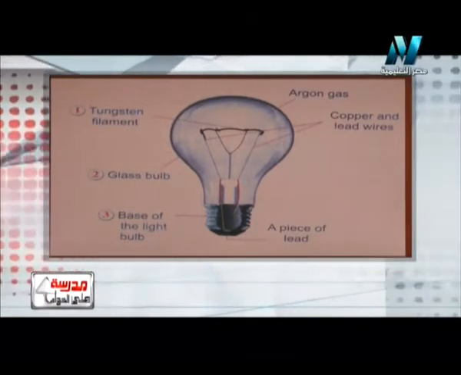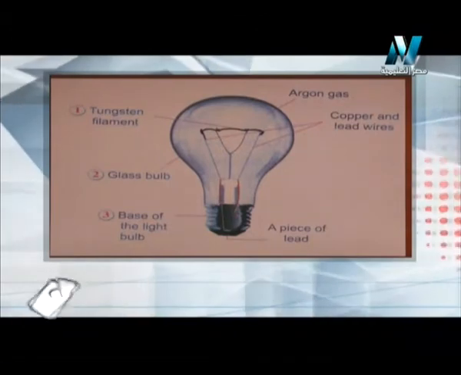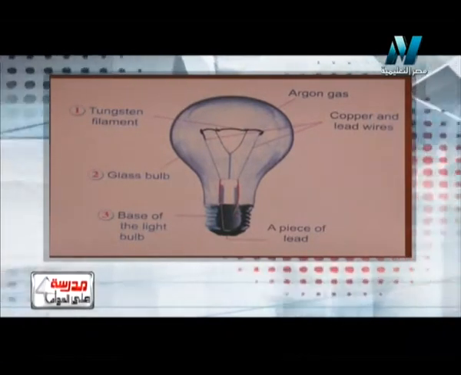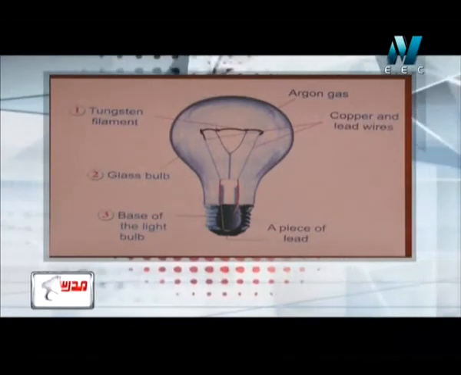So the electric lamp or the light bulb consists of three main parts, which are the tungsten filament, glass bulb, and the base of the lamp.